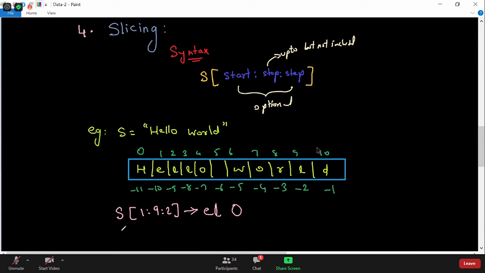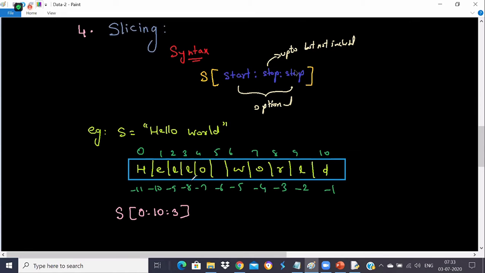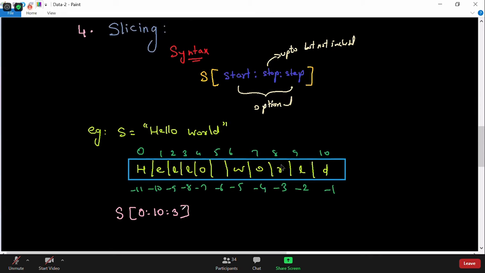Now if I ask you something like 0 colon 10 colon 3. Anybody? Because step can be anything. By default, it is 1, but you can write 2, you can write 3, you can write 4, any step. You want to update by what step, you can write it like this. So can you tell me what will be the output now?